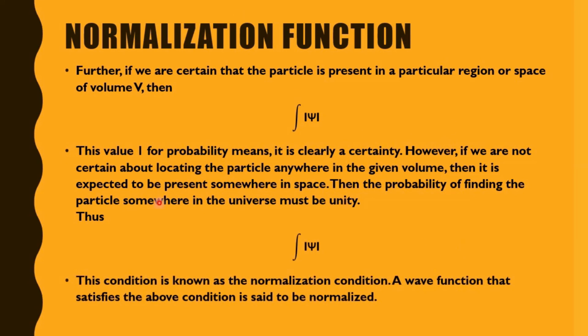A wave function that satisfies the above condition is said to be normalized. That means if the particle is present in the volume, then the integration of psi square is 1. If the particle is not present in the volume, then it will be somewhere in the space, and when it is in the space, it will be in unity. So at that time also the integration of psi square is 1. If both of these conditions hold, then the wave function is called normalized.